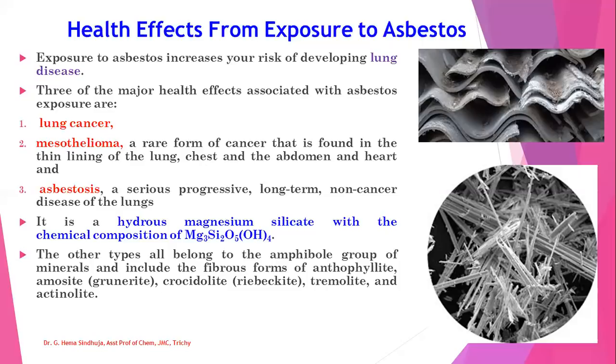The chemical composition of this asbestos is Mg3Si2O5(OH)4. The other types belong to the amphibole group of minerals and include the fibrous forms of anthophyllite, amosite, crocidolite, tremolite, and actinolite. These are the other forms of asbestos.